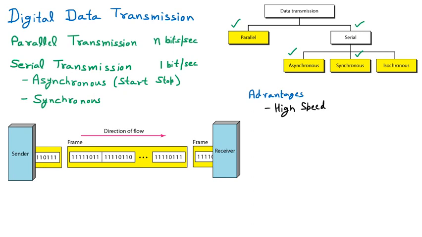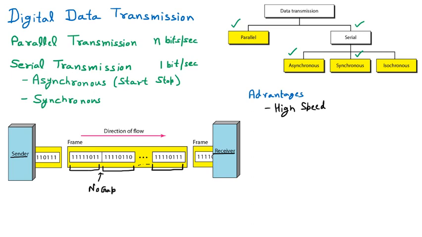Because we know, let us suppose this is the sender and this one is the receiver. In the last lecture we saw that 8 bits indicate one character. So this is one character, another character. So these all are the data, and all the data characters are moving. Dot dot means there are many more. You can see that there is no gap in between these. There is no gap. So they are going to send the data continuously.